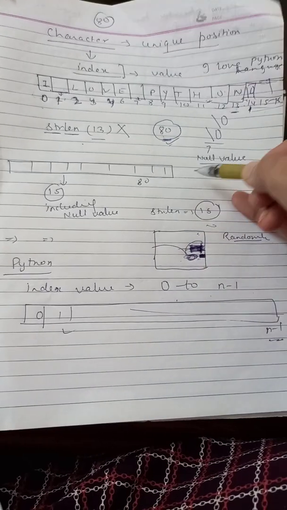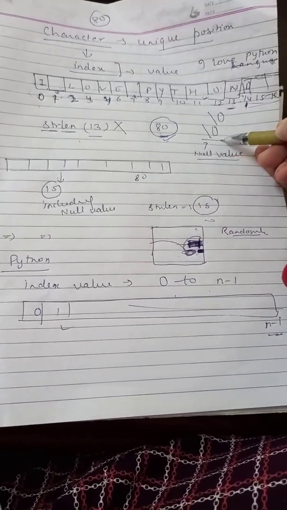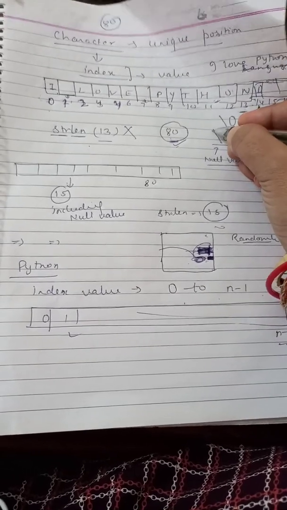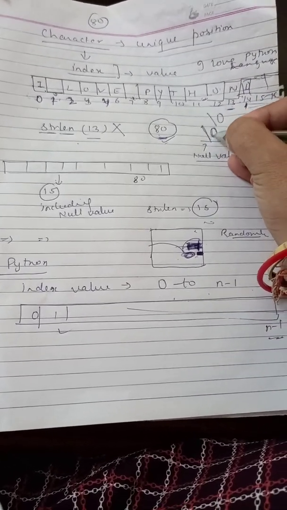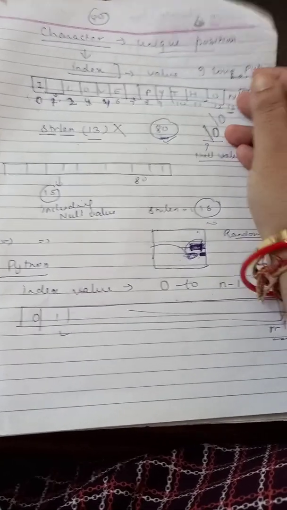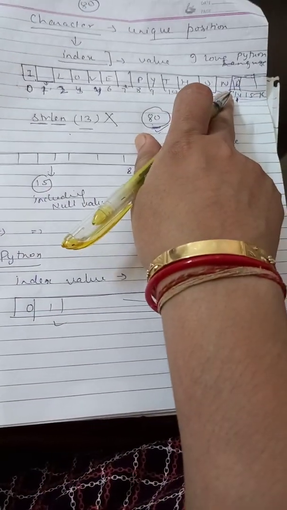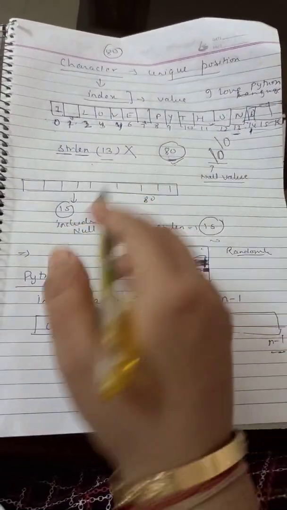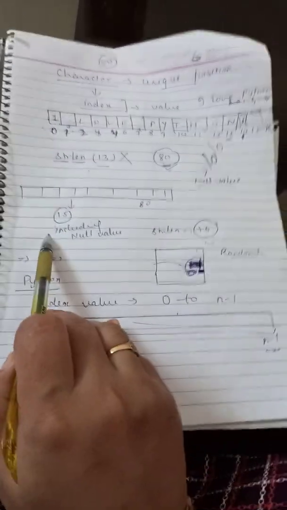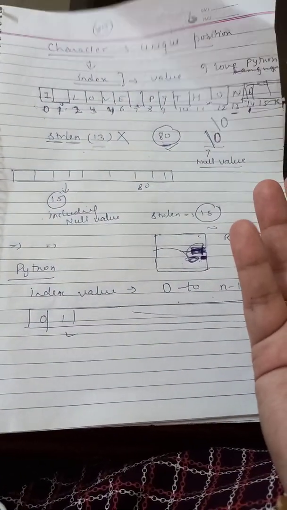But if you stop your particular string value with the help of the null character, means backslash 0, this is the null value. When we enter this null value over here, it will be considered as total 15 values, means the 14 values are these and the 1 is the null character. So when you ask for the string length again, it will show you the result as 15. So what is the basic motive to use the null character?